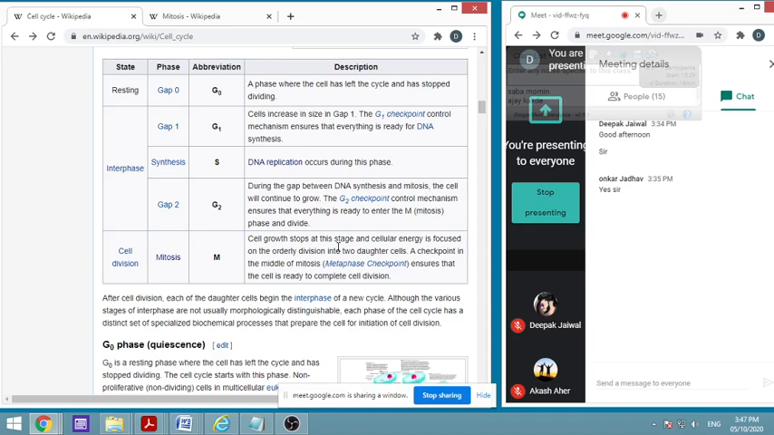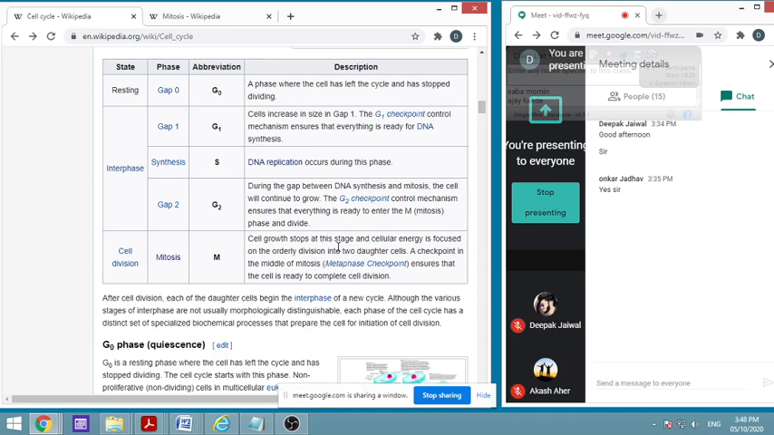The checkpoints again will be there in the middle of mitosis. Particularly we call them the metaphase checkpoint. If you remember, prophase, metaphase, anaphase, telophase, etc. So in that metaphase, checkpoints are there, and it will ensure that the cell is ready to complete cell division.